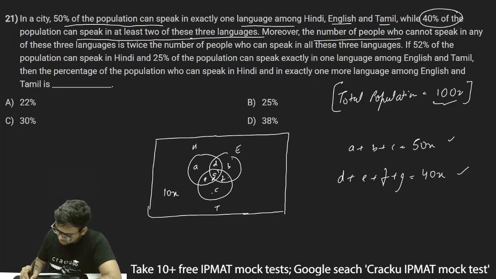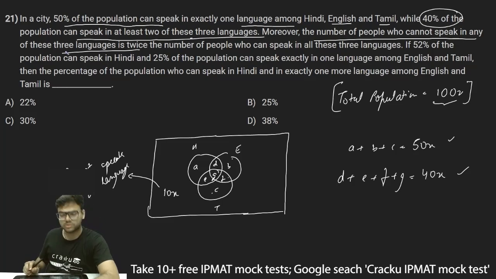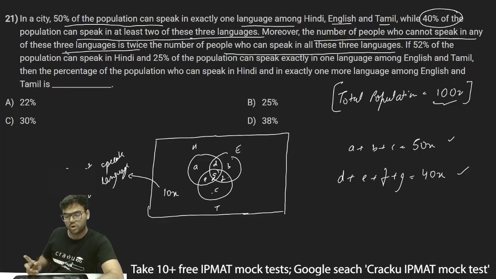Moreover, the number of people who cannot speak any of the 3 languages, which is 10x, is twice the number of people who can speak all 3 languages. So who are the people who can speak all 3 languages?